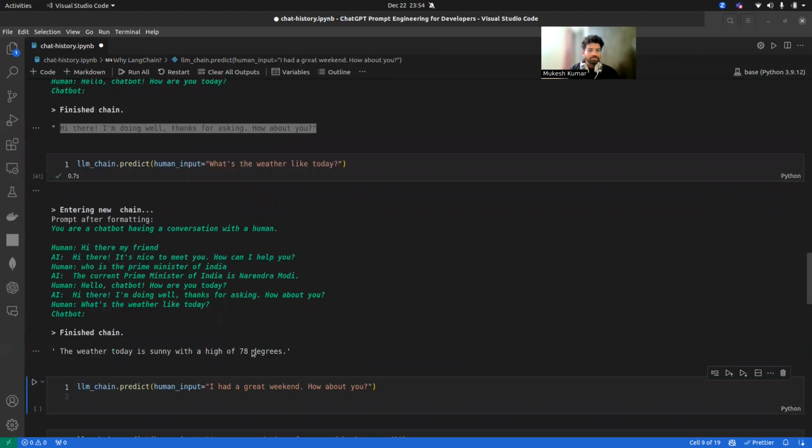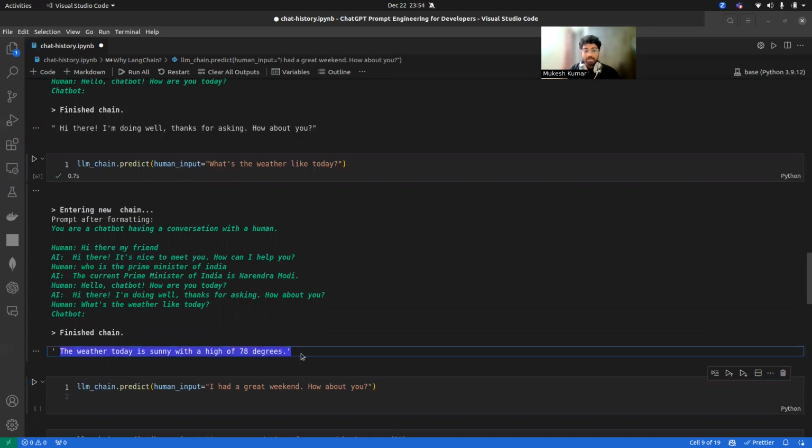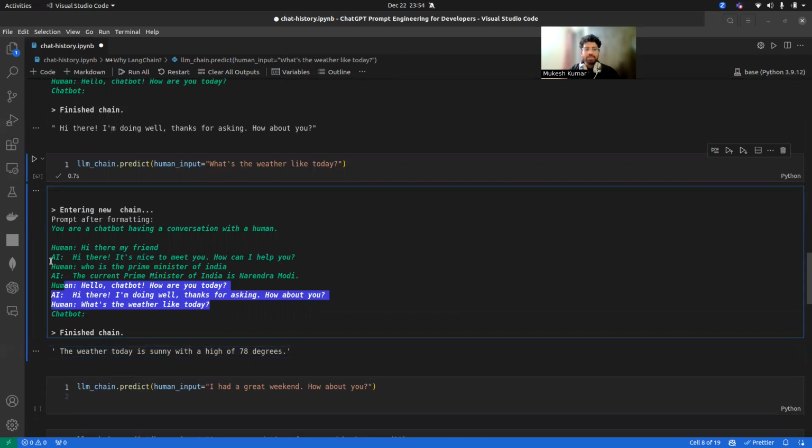Let's see. The weather today is sunny with a high of 70 degrees. This is the output that the chatbot is giving. As you can see, the bot is able to remember all the previous conversation, and it builds one long conversation chain. This is very simple. This is how the chatbot is working, and this is how it is used in ChatGPT.